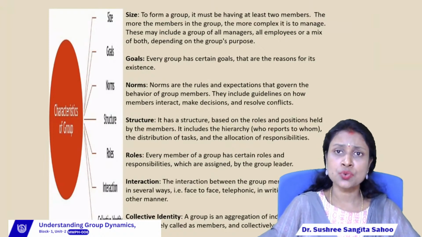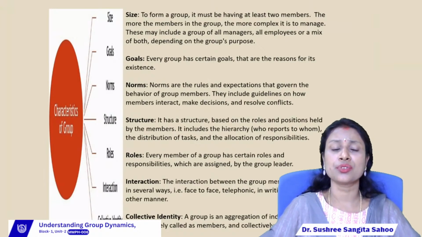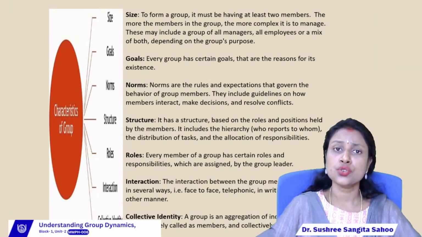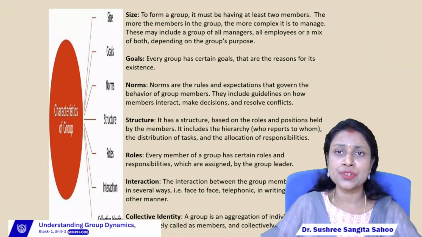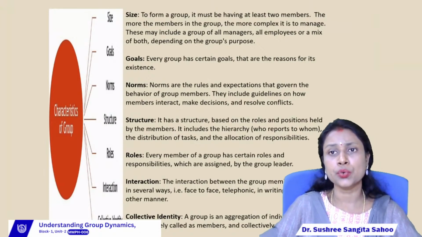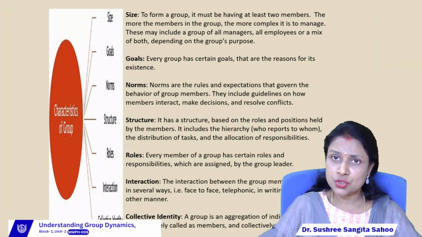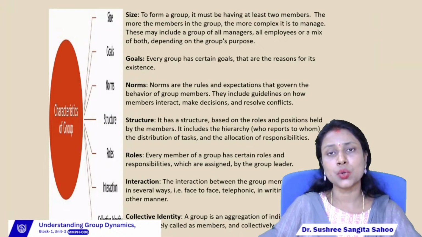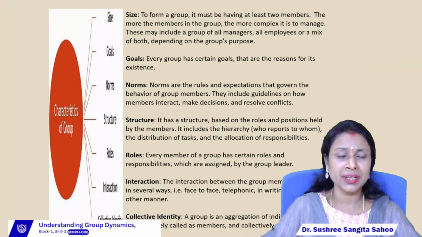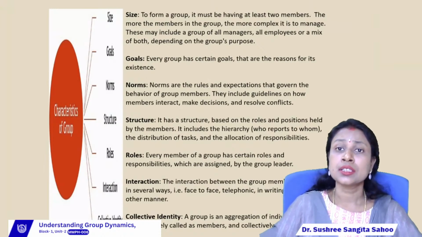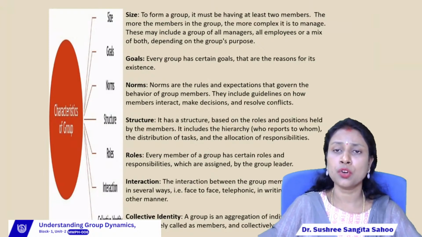So what is the size of a group? To form a group it must have at least two members, right? So a minimum of two members is required to form a group, and the maximum is always unlimited. So in a group we can find a minimum of two people and the maximum is unlimited. The more members in the group, the more complex it is to manage, right?